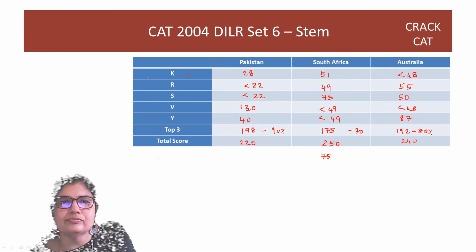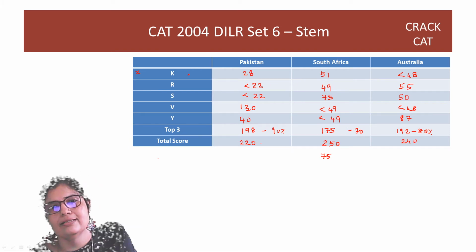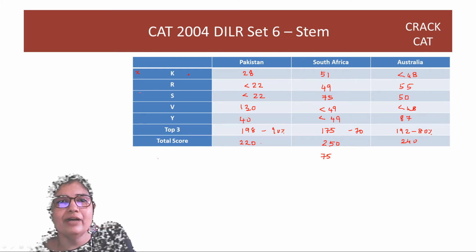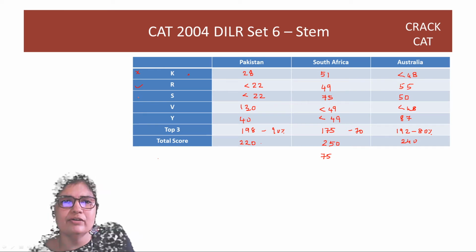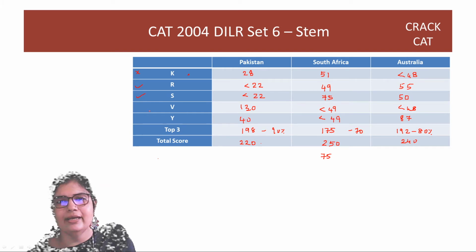Let's see. Can we count Rahul? Now Rahul's highest number is 55. Second highest is 49 because the third highest has to be this number. So for Rahul, I can calculate the M index. For Saurav, you have the highest, you have the second highest, this has to be the third highest. So even for Saurav, we can calculate the M index.